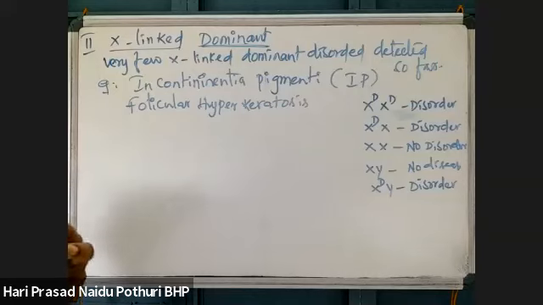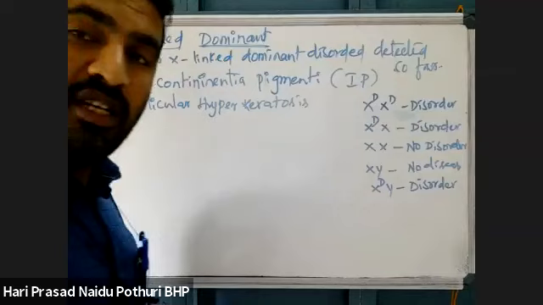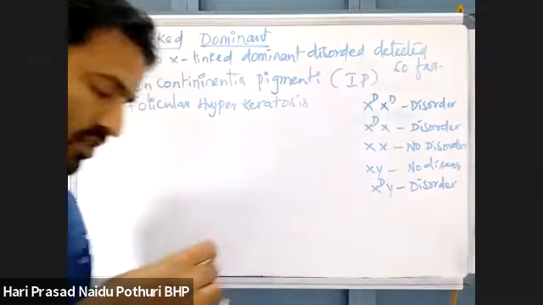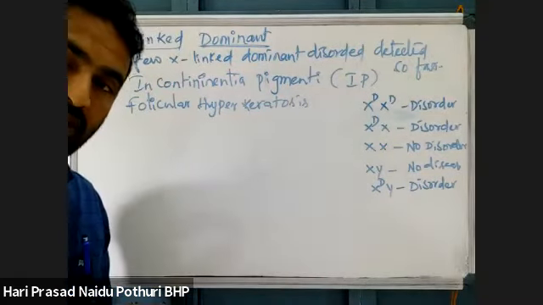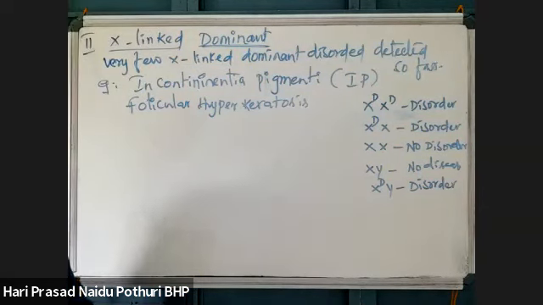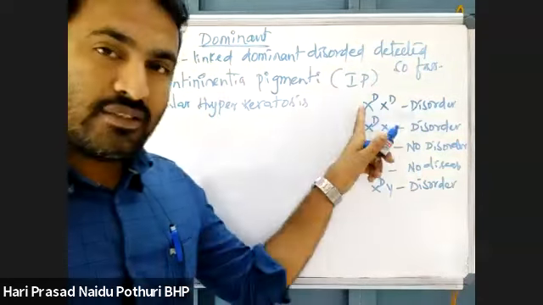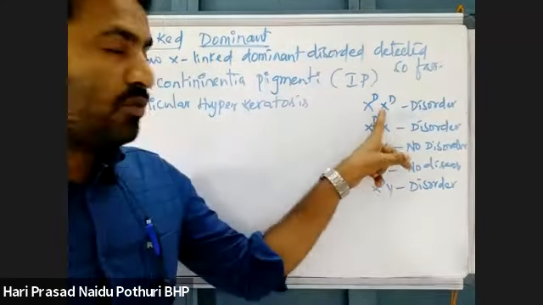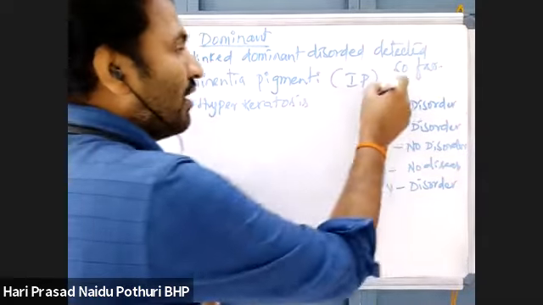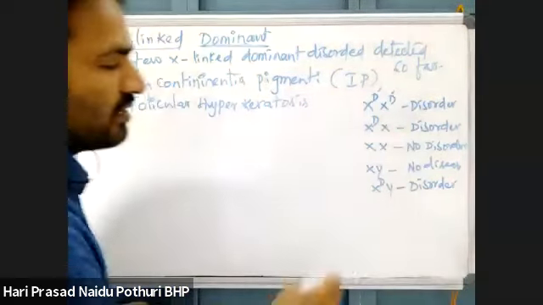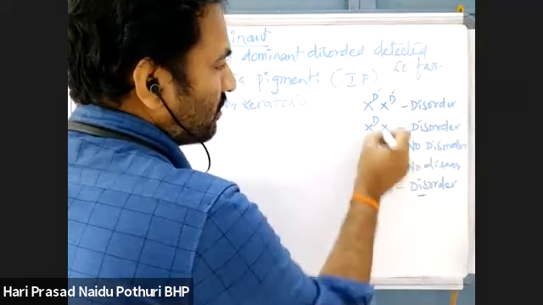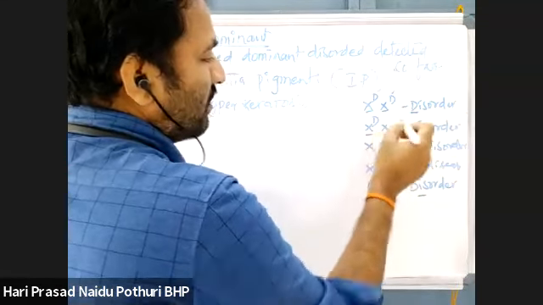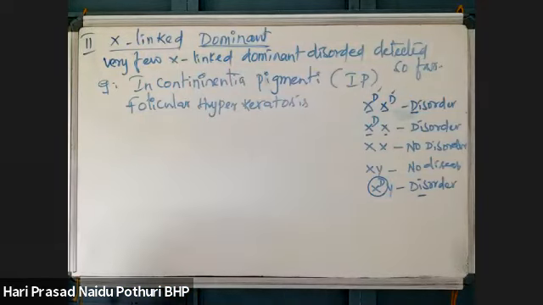That is a recessive disorder. But in a dominant disorder, two alleles are present in the female, two X chromosomes, because it is X-linked. If even one dominant allele is present, then the disease will come. See here, the disorder is showing. Even if one X chromosome has the dominant allele, it develops.